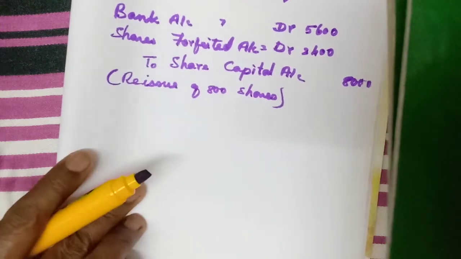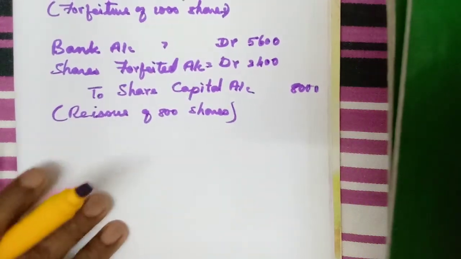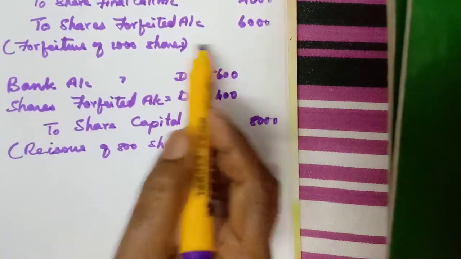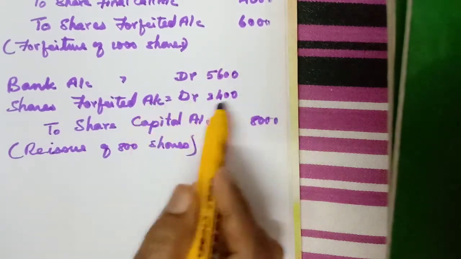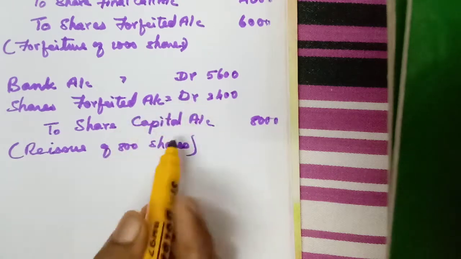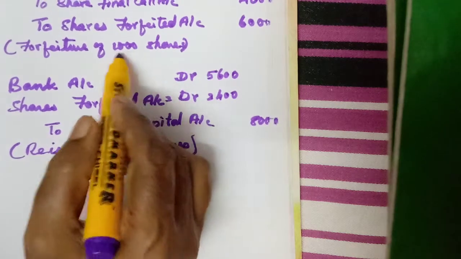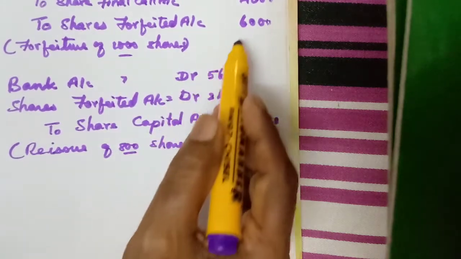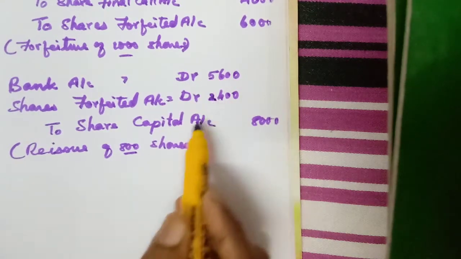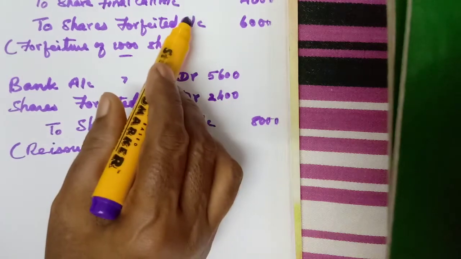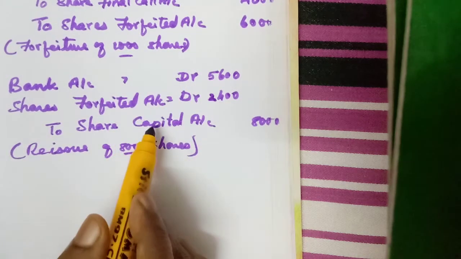Okay. Now the profit on reissue. Because you see shares forfeited, profit on forfeiture, isn't it? Here 6,000, here 2,400. Here we cannot deduct 2,400 from 6,000, because this is for 1000 shares, this is for 800 shares.